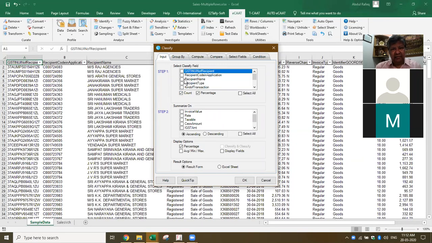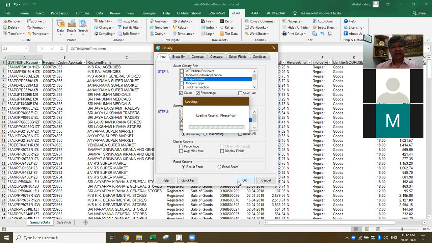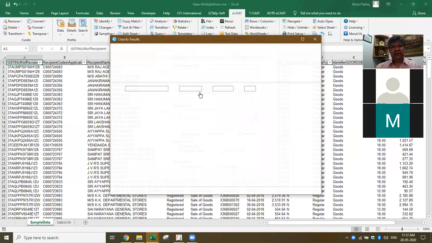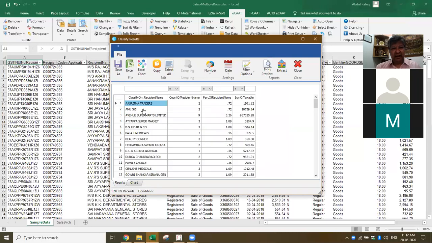Here I'm just going based on the receipt amount, picking a few examples. I've picked the recipient name and I want the taxable value. This is like the pivot table in Excel. It groups the sales as per the party name and tells me the total and the count. For each of the parties, it gives me the count, percentage, and the sum. If I want to see which party has bought the maximum, I just do a single click. It can sort ascending or descending.